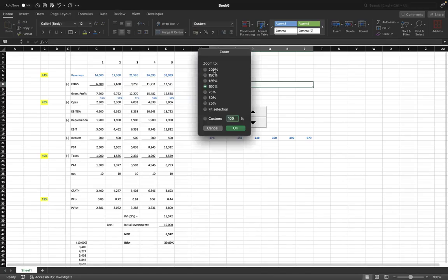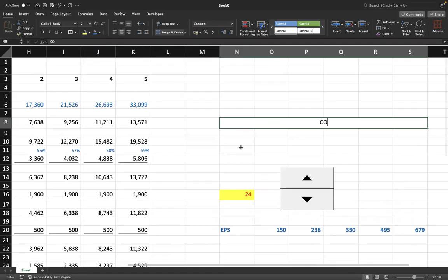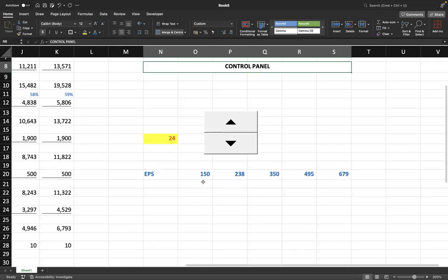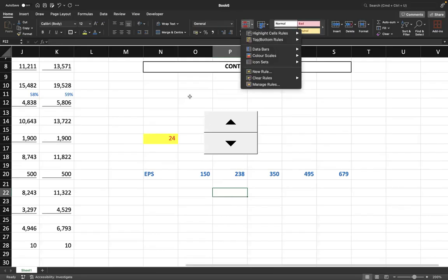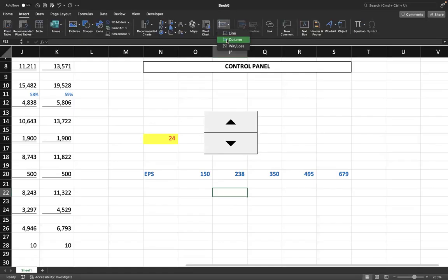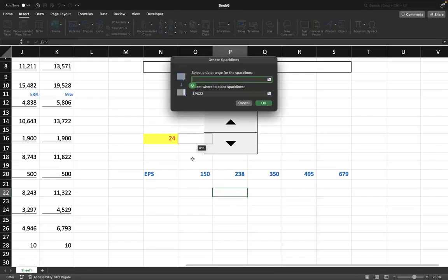हाउ, एनी आइडियाज? You can add this. For example, यहाँ पे I go here conditional formatting में, not conditional formatting, insert में जाके spark lines बनाओ and take these two. Insert spark lines. Please pay attention.